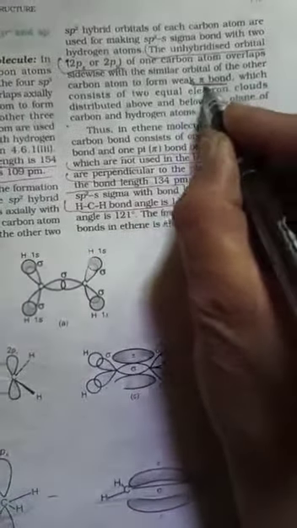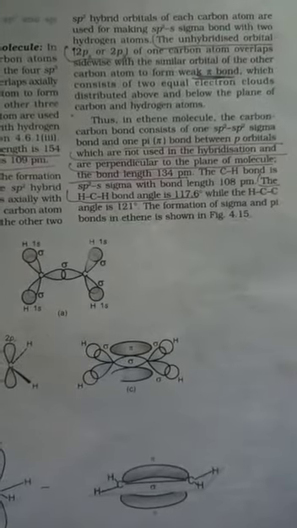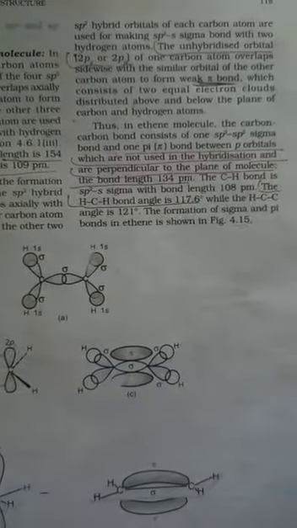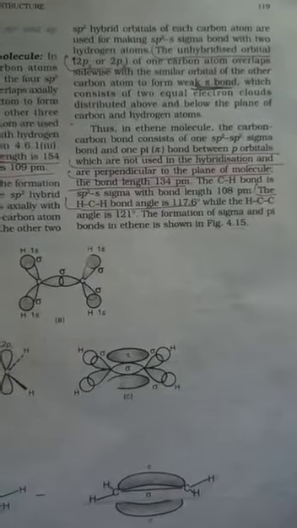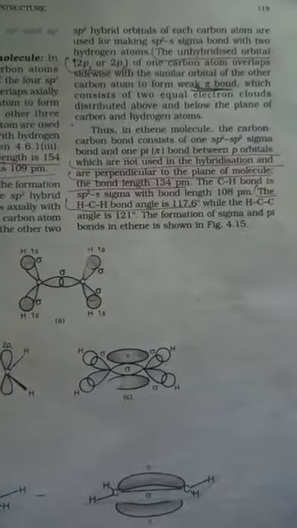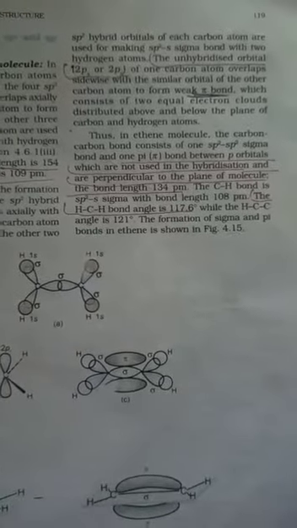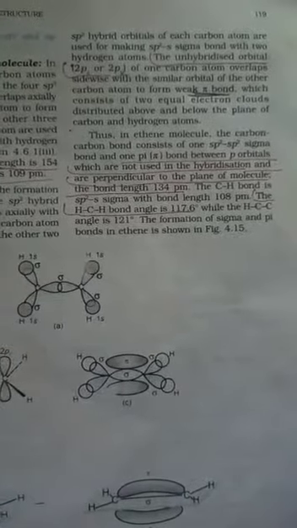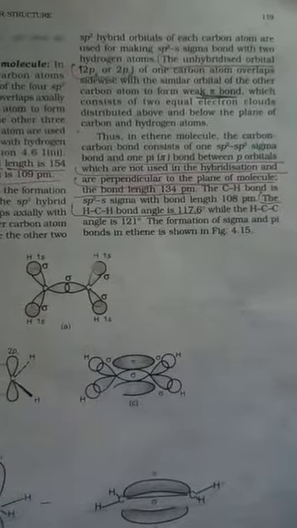So dear student, what is pi bond? Actually the bond which is formed by lateral overlapping of atomic orbitals is a pi bond. Okay, what is sigma bond? Sigma bond is formed by head-on overlapping of atomic orbitals.